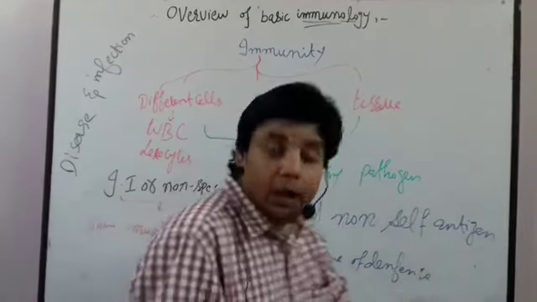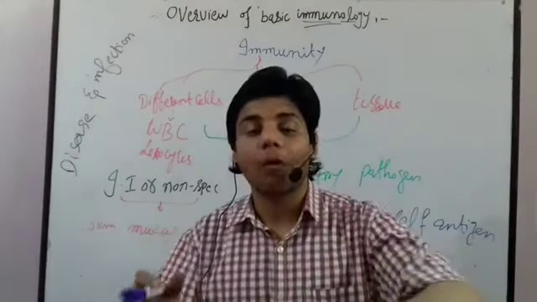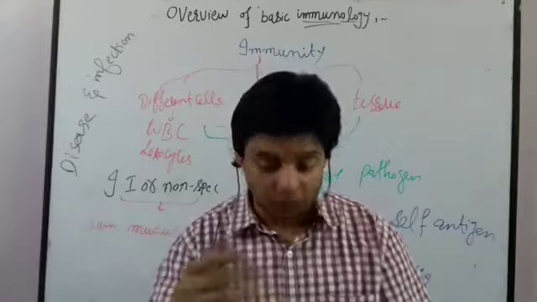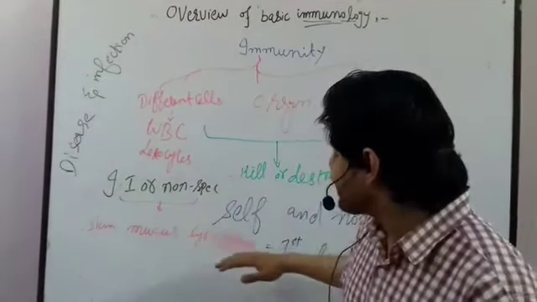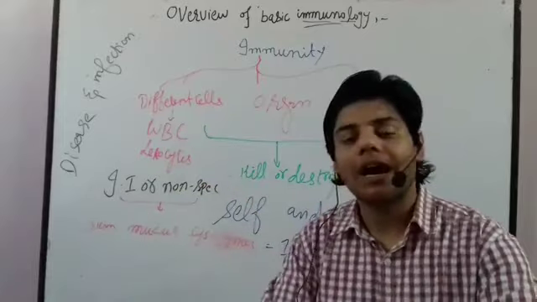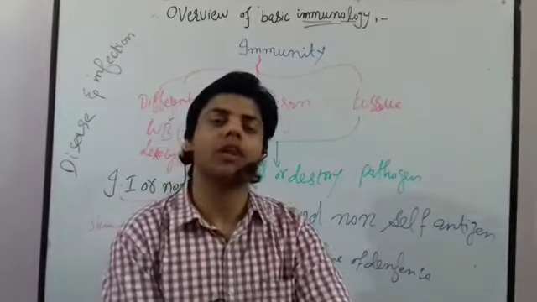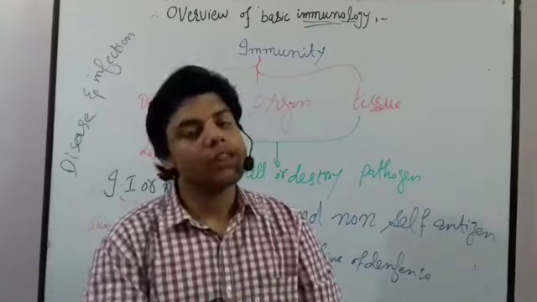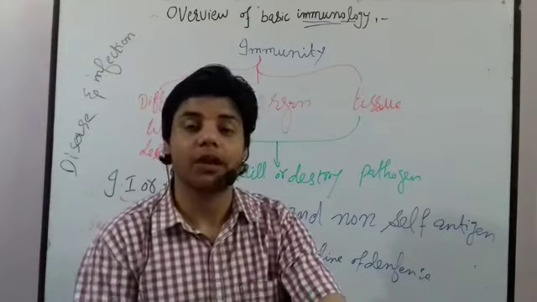Why do we call it the first line of defense? Because first of all, the microorganisms face this area, which we call the surface barrier. That's why we call it the first line of defense system. First, this defense system is activated.